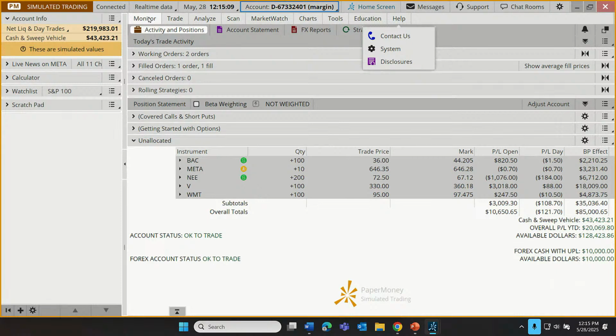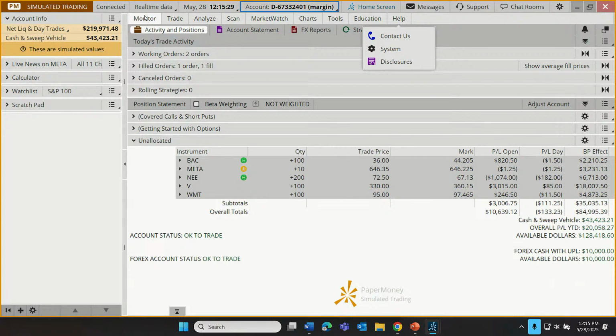Let's see, Ron says, in accounts, can Paper Money and a real IRA be displayed? Not on the same platform. We can have different logins at the same time, Ron, but not combine them both. That could get pretty messy pretty quickly. So those are kept intentionally very separate.